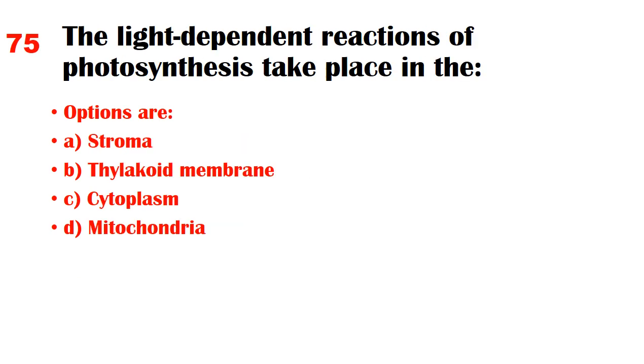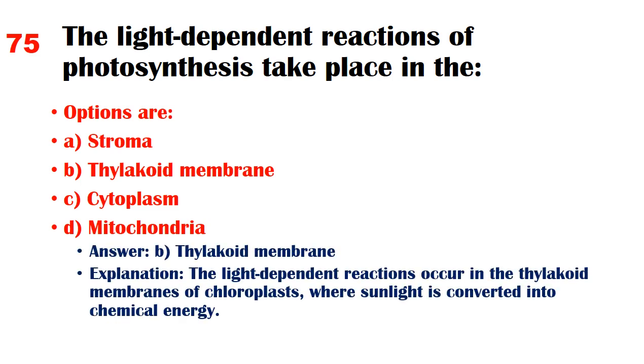The light-dependent reactions of photosynthesis take place in the. Options are A. Stroma, B. Thylakoid membrane, C. Cytoplasm, D. Mitochondria. Answer. B. Thylakoid membrane. Explanation. The light-dependent reactions occur in the thylakoid membranes of chloroplasts, where sunlight is converted into chemical energy.